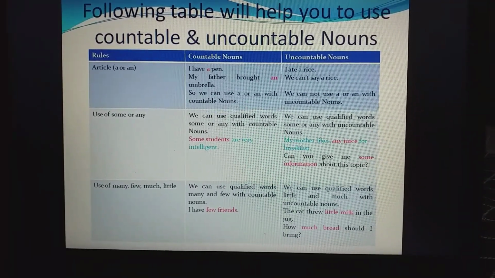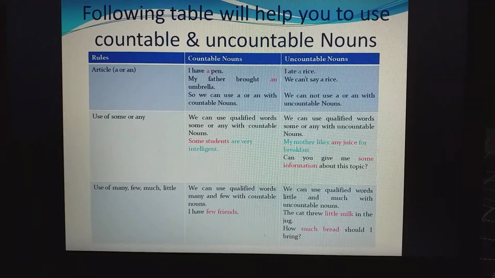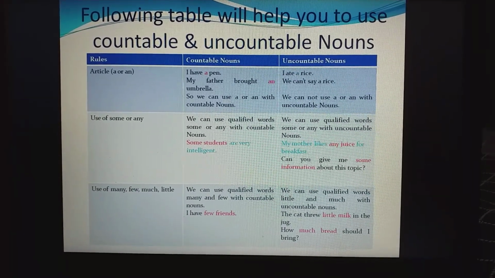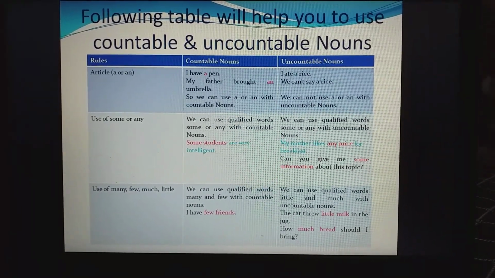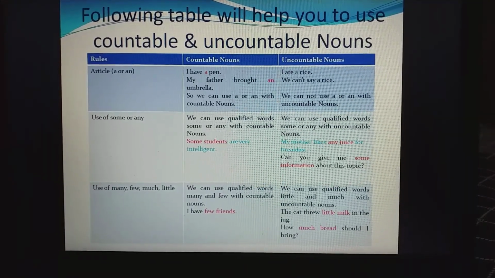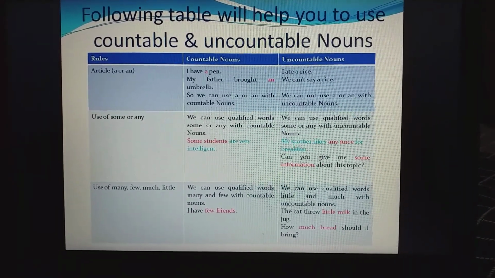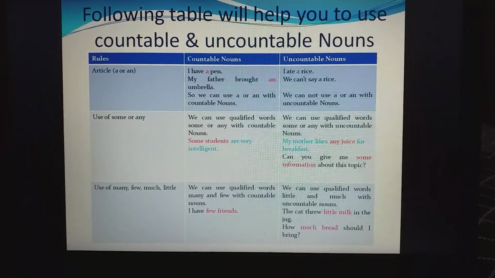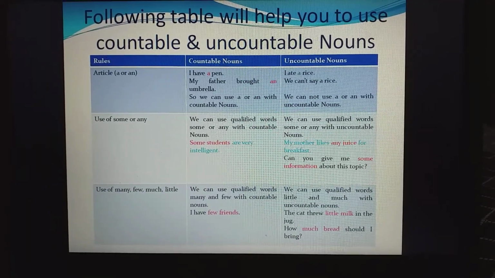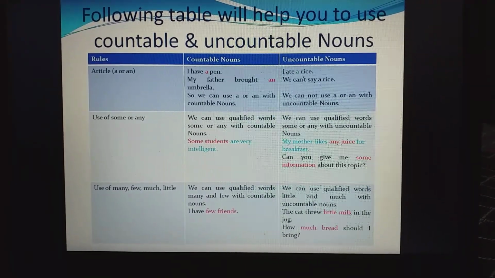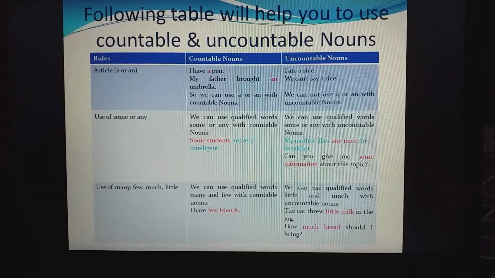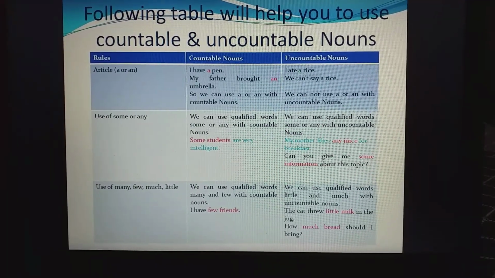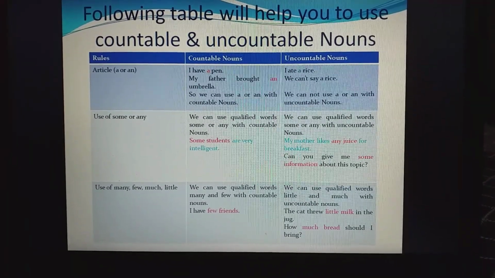Clear? So many and few can be used for what? Countable nouns. Now the next qualifiers are little and much. The cat threw little milk in the jug. Can you count milk? No, we can't count milk. That's why we have used little here. So little is used for uncountable nouns. Clear? Now next, how much bread should I bring? Can you count bread? No, we can't count bread. Clear? So much is also used for uncountable nouns.